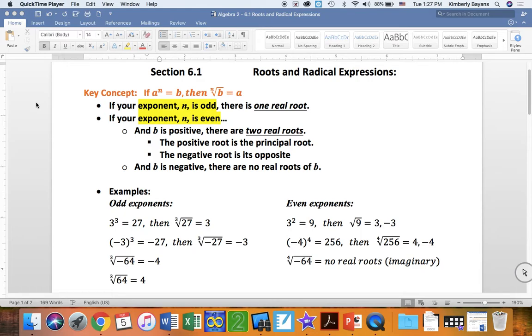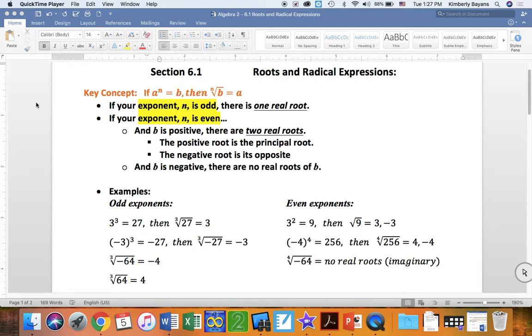If your exponent n is odd, there is one real root and only one real root. If your exponent n is even and b is positive, there are two real roots, the positive and the negative. So the positive root would be your principal root, and then the negative root is its opposite. There's always the two real roots if n is even. Now, that's if b is positive. If b is negative, there are no real roots.